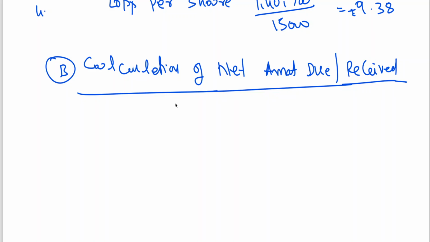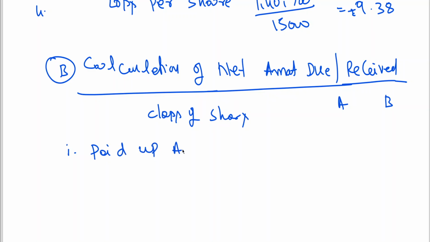So now we are having two classes of shares. I'm assuming A and B, category or type, whatever name you call it. So here point number 1, paid up amount per share.